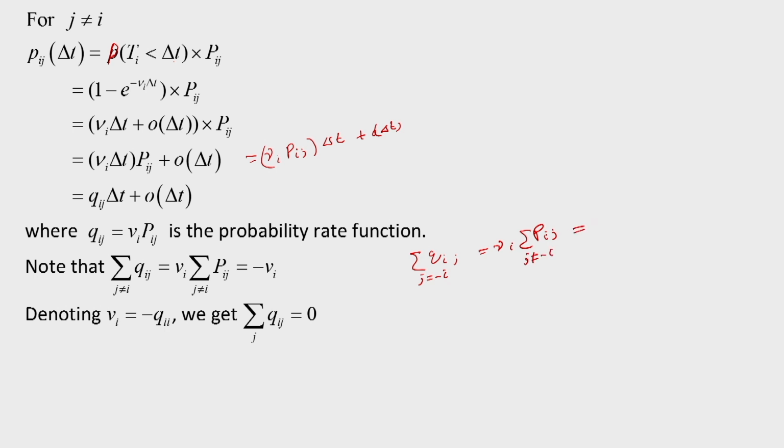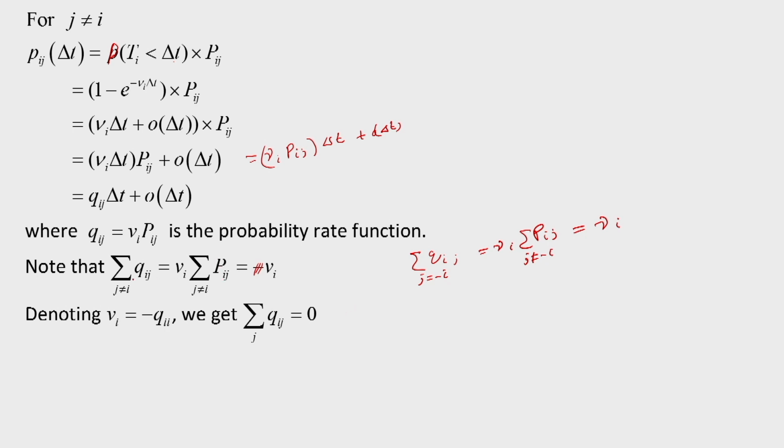I know this sum is equal to 1, so this will be equal to nu_i. Now, because here I do not consider q_ii and the sum of these quantities is nu_i, if I denote q_ii equal to minus nu_i, then I will get the summation of q_ij over all j equal to 0.